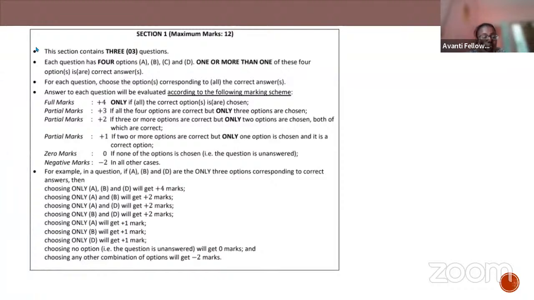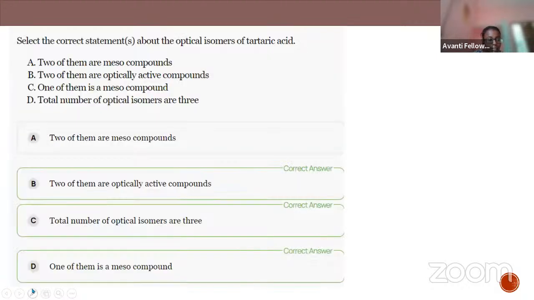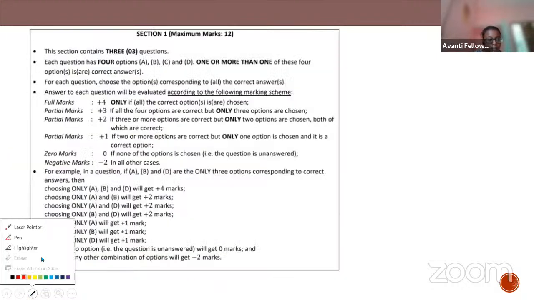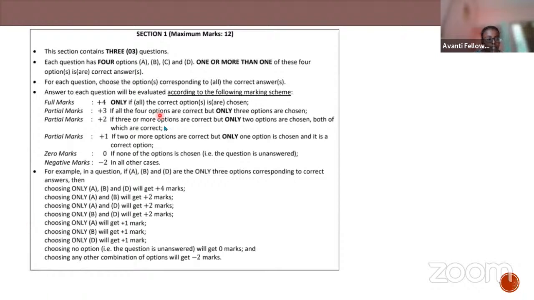In section one, you can see that you have 3 questions. Each question has 4 options. Here one or more than one of these options is going to be right.